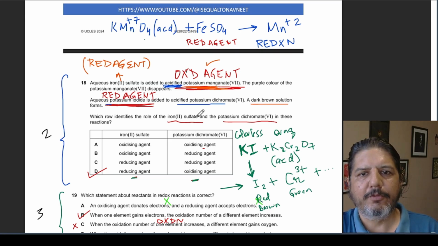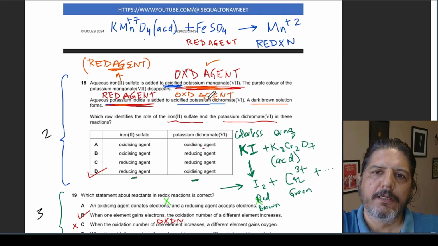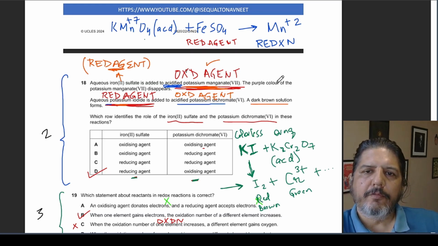And so we are sure about the iron 2 sulfate. Iron 2 sulfate is acting as a reducing agent. For potassium dichromate, it has met a reducing agent. So a reducing agent is used for an oxidizing agent. So here potassium dichromate is an oxidizing agent.